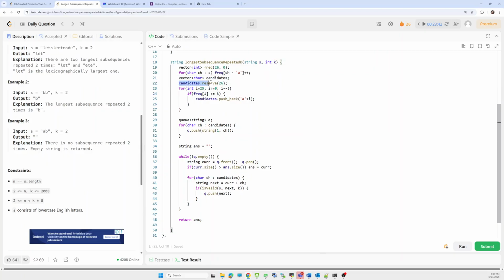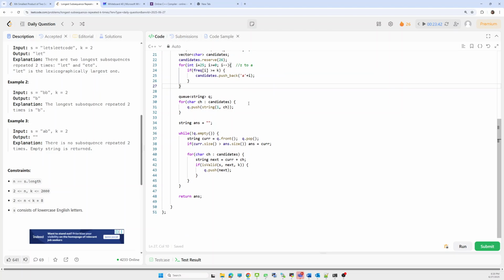We iterate over the range from z to a, in reverse order, because we have to generate the lexicographically largest permutation first. If the frequency of i is at least k, we consider that candidate.